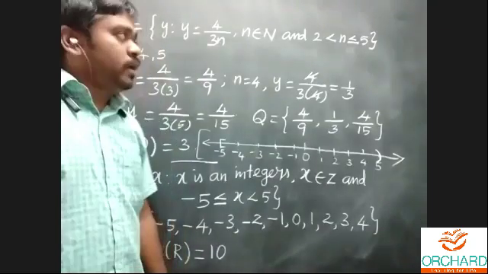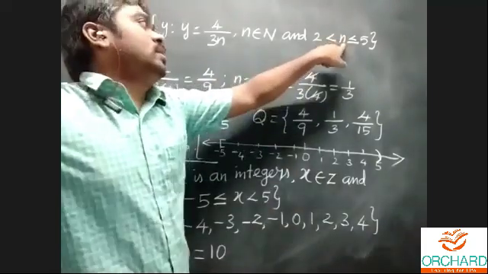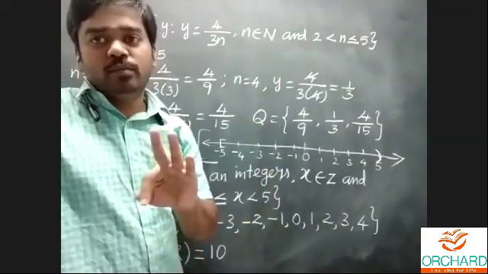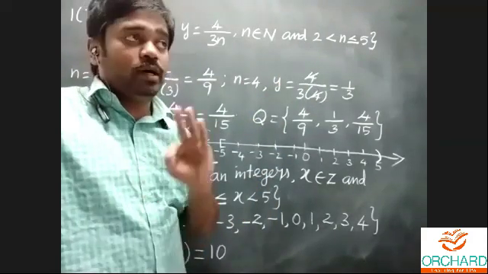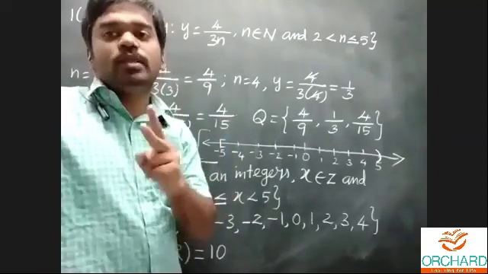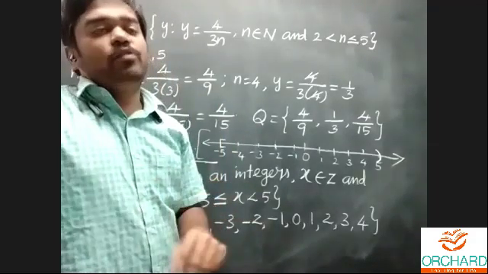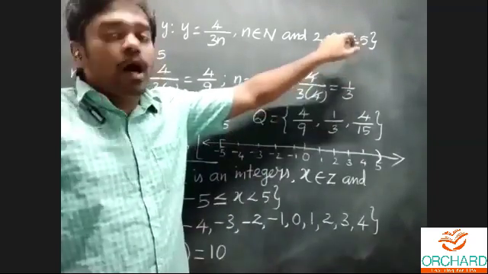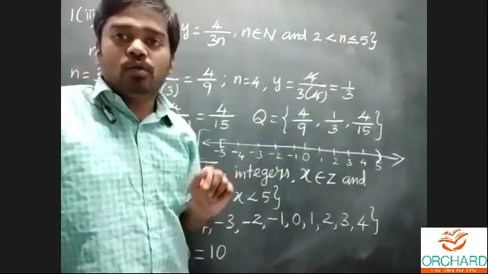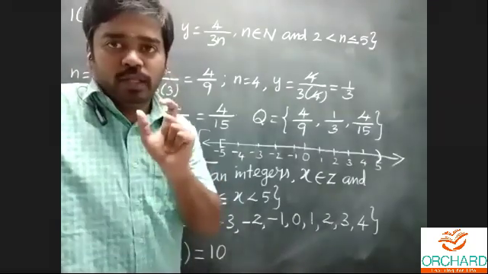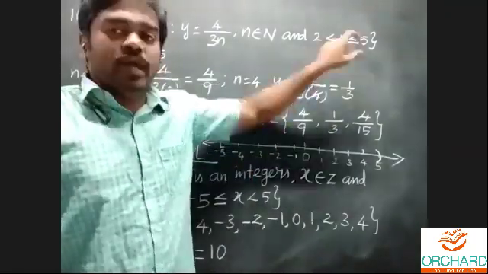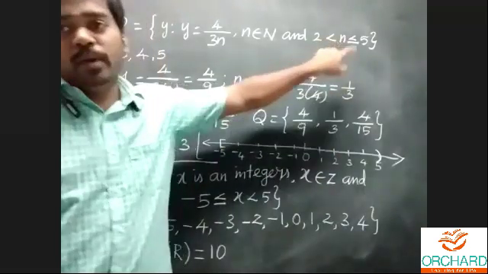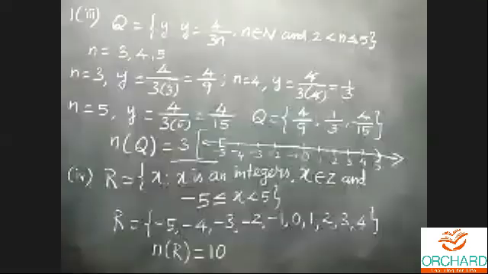Here the n is greater than 2, more than 2. For natural numbers, more than 2 means 3 only. Yes, 3, 4 and 5. Less than 5 would be maybe 4, but it is less than or equal to, so you must include that number. Whenever you see the equal to sign, you must include the number. That is the idea for these two subdivisions.